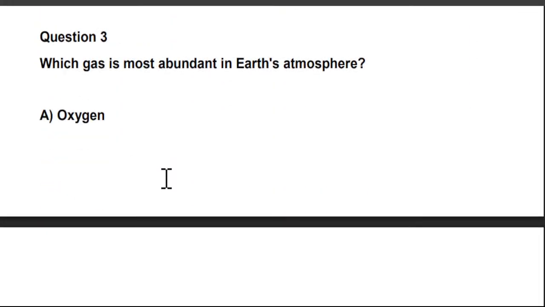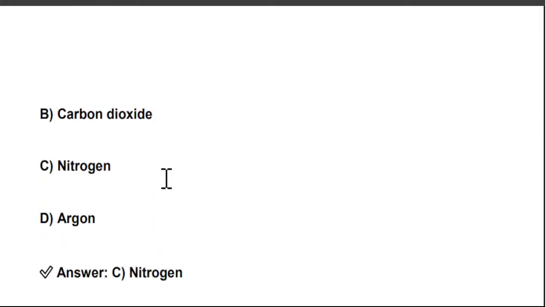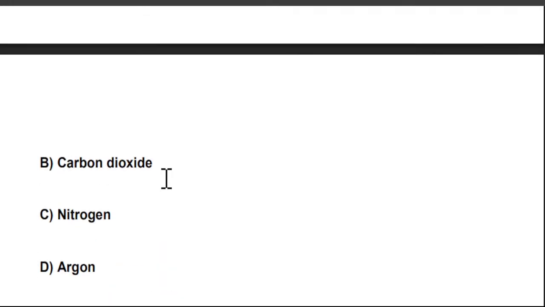Next question is, which gas is most abundant in Earth's atmosphere? Which gas is present in abundance in Earth's atmosphere? A. Oxygen, B. Carbon dioxide, C. Nitrogen, and D. Argon.